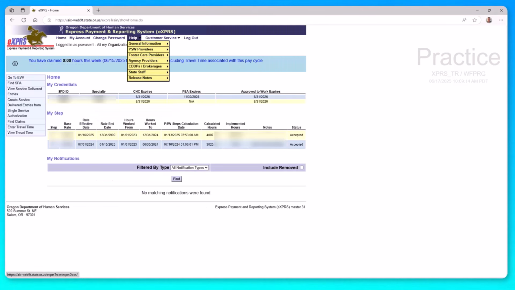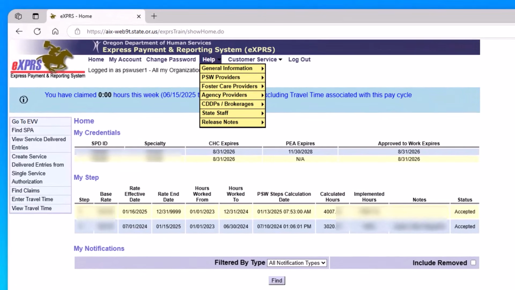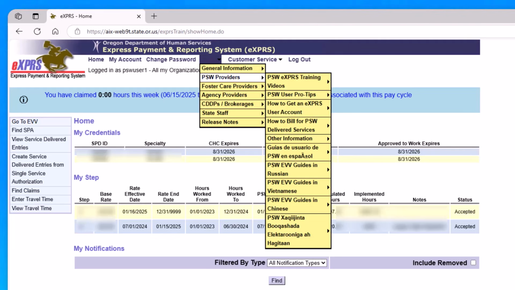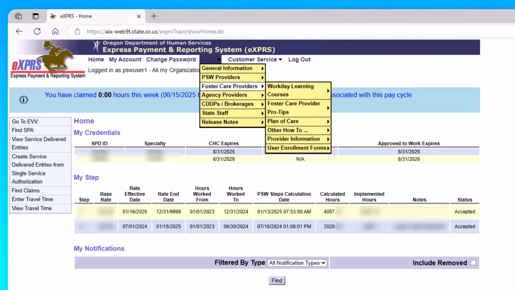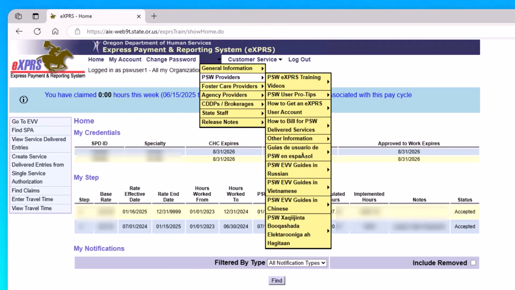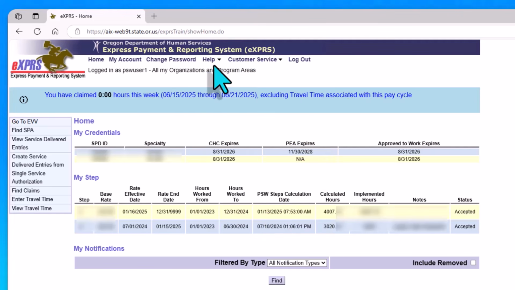Then there's the Help menu. Here you'll find general help resources, both videos and guides for all users. There's role-specific guides, such as for PSWs, for foster care providers, and so on. And there's some material that's available in multiple languages. The customer service menu gives you options for contacting us directly or submitting an Express technical assistance request that allows a user to contact our technical assistance team for help with the system. And then there's the Log Out button, which will log you out of the system.